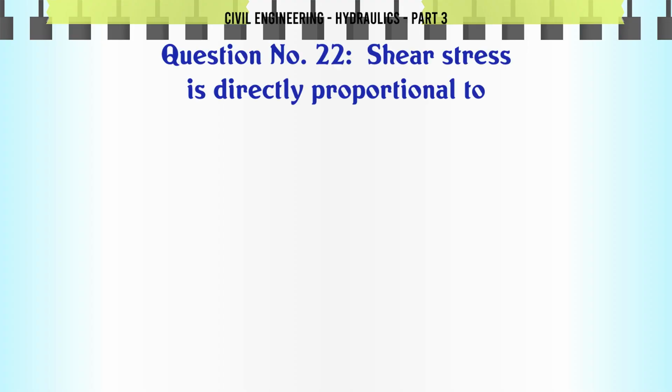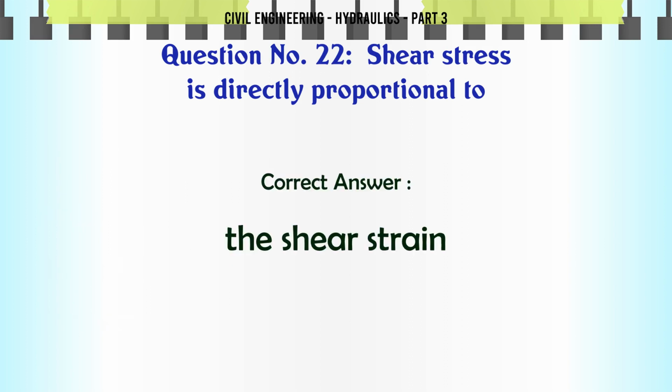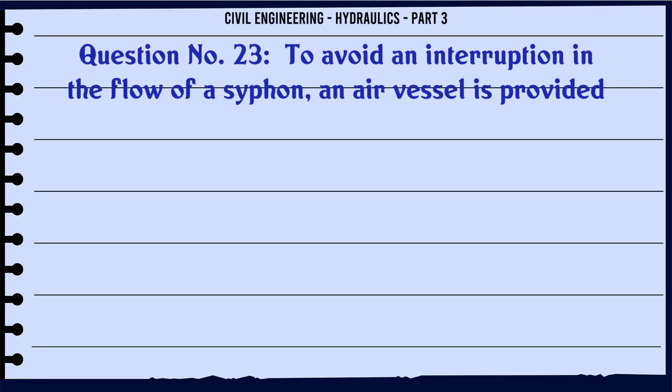Shear stress is directly proportional to: A, the velocity; B, the shear strain; C, the viscosity; D, the velocity. The correct answer is the shear strain. To avoid an interruption in the flow of a siphon, an air vessel is provided: A,